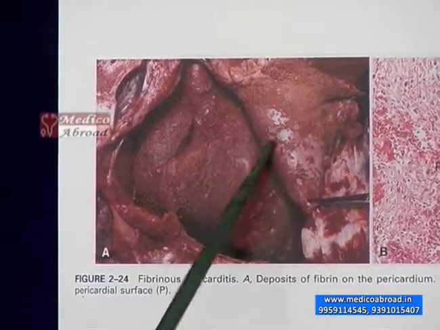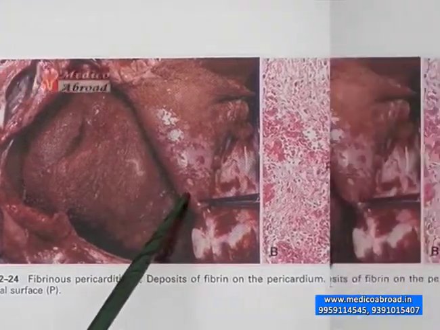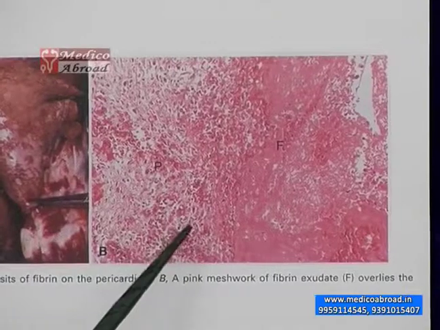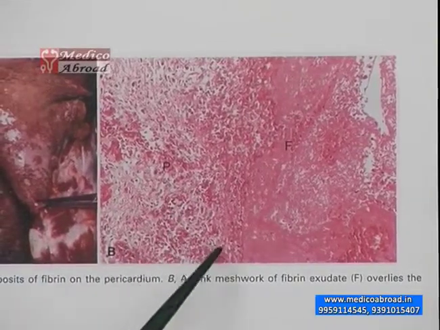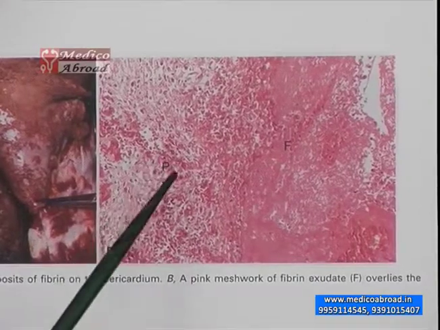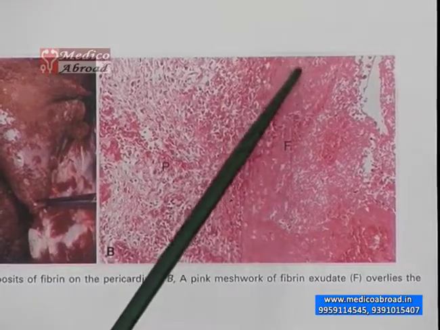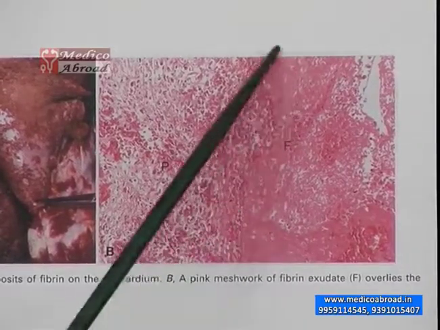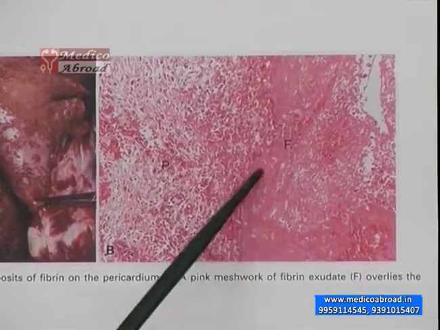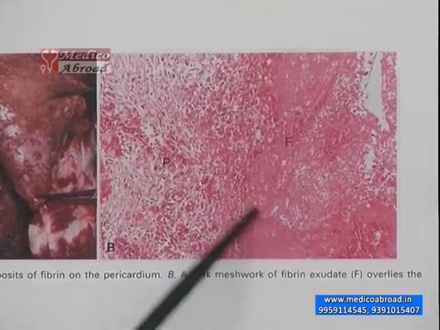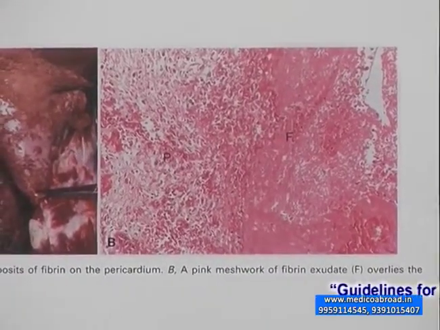This red exudate is the fibrinous pericarditis. In the histopathological picture of fibrinous exudate, you see the cells of the pericardium with a lot of neutrophils interspersed, and there is a layer of fibrin. It is light pink and almost like a homogeneous exudate. This is the fibrinous exudate in this pericarditis.